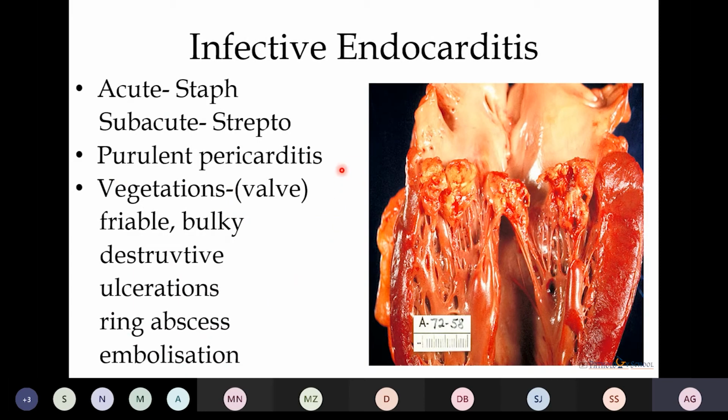In case of infective endocarditis, the valves are friable, bulky, destructive type, cause ulceration of the underlying leaflet, and they can go up till the myocardium also and cause ring abscess formation. These are friable, so they can cause embolization to the other organs.